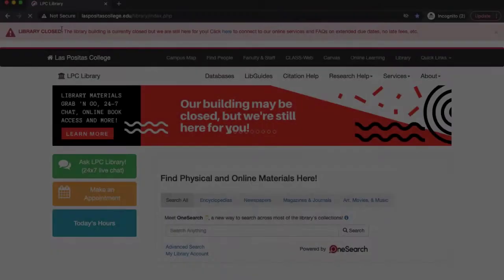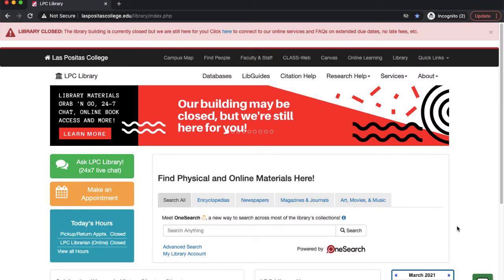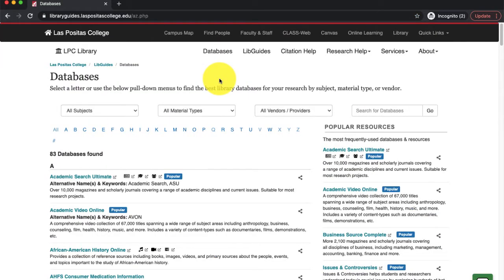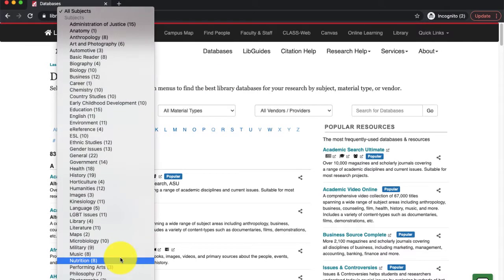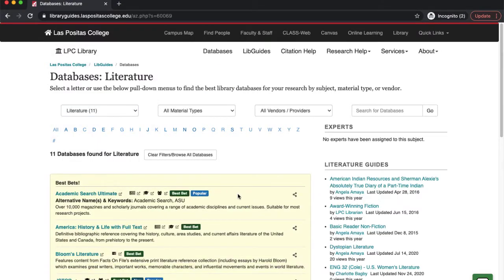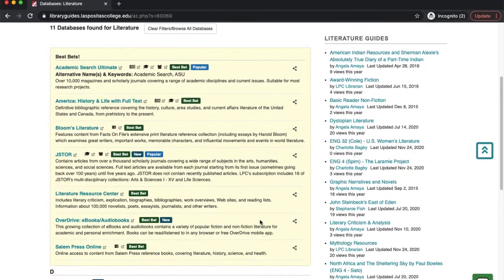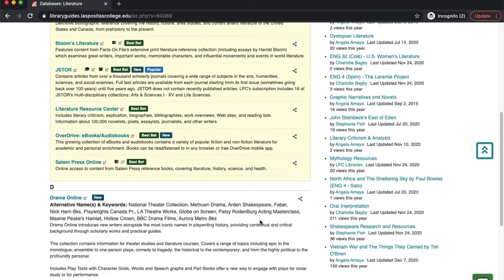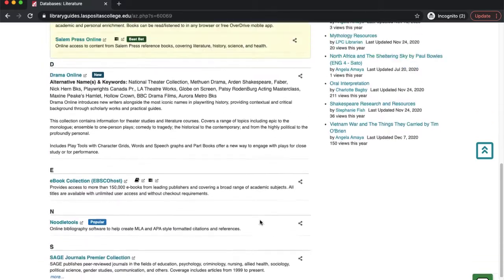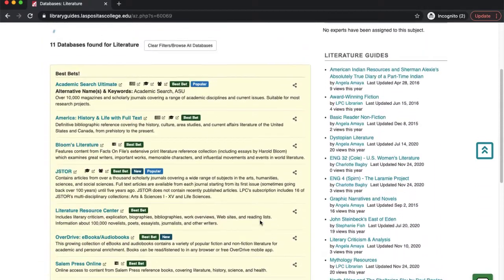To find the databases that are best for finding literary criticisms and any other literature research, start at the library homepage and select Databases from the top menu. Then use the Subject pull-down menu to select Literature. You will now see a list of the best databases to use for literature research. Notice that each database has a description below to tell you what types of materials that database provides access to.